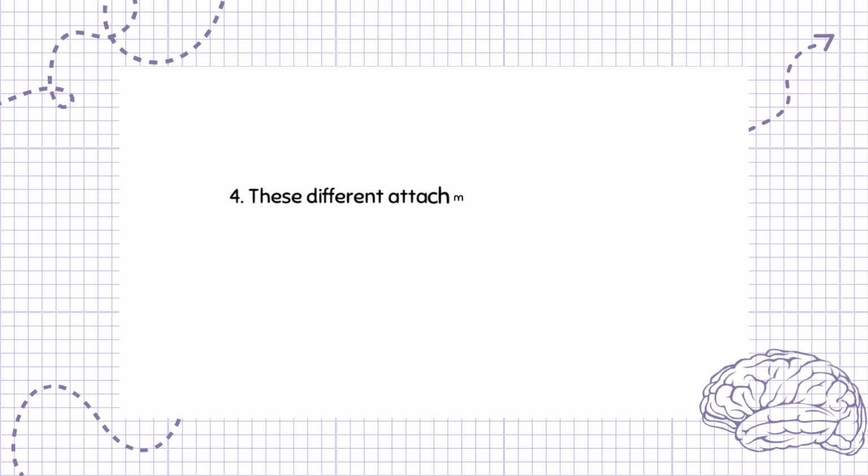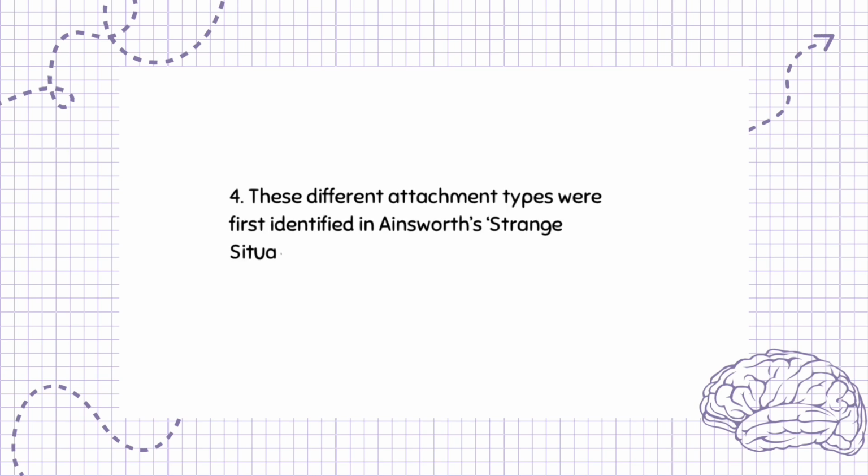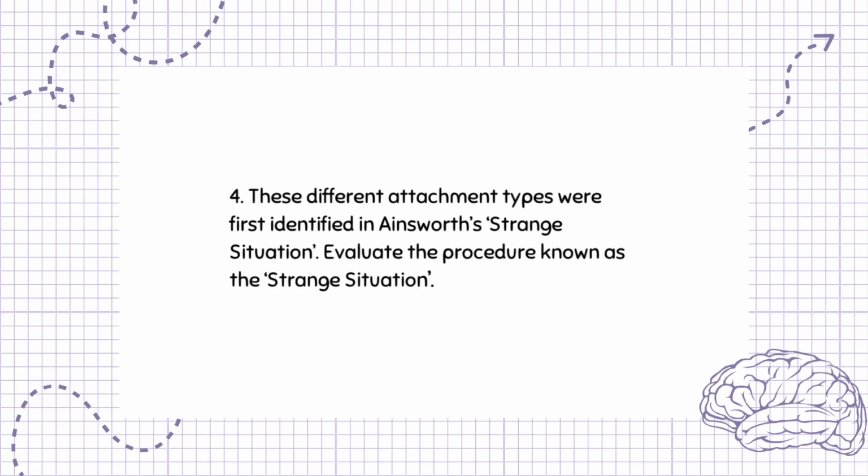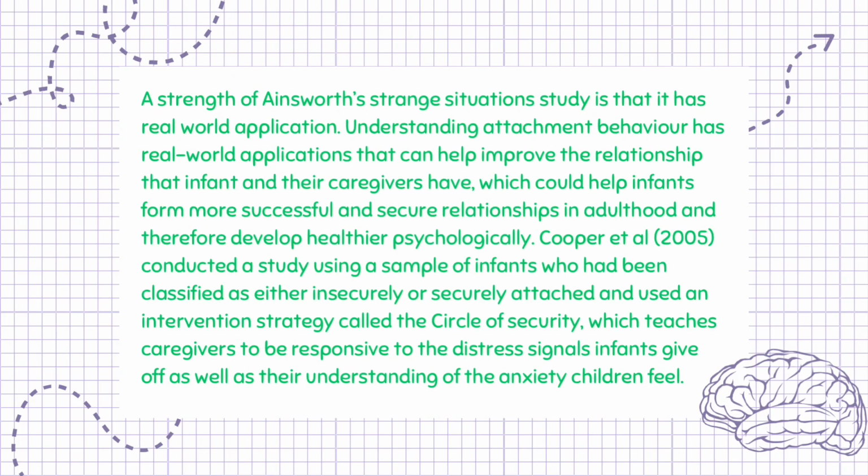Question 4. These different attachment types were first identified in Ainsworth's strange situation. Evaluate the procedure known as the strange situation. 5 marks. A strength of Ainsworth's strange situation study is that it has real-world application. Understanding attachment behavior has real-world applications that can help improve the relationship that infants and their caregivers have, which could help infants form more successful and secure relationships in adulthood and therefore develop healthier psychologically.